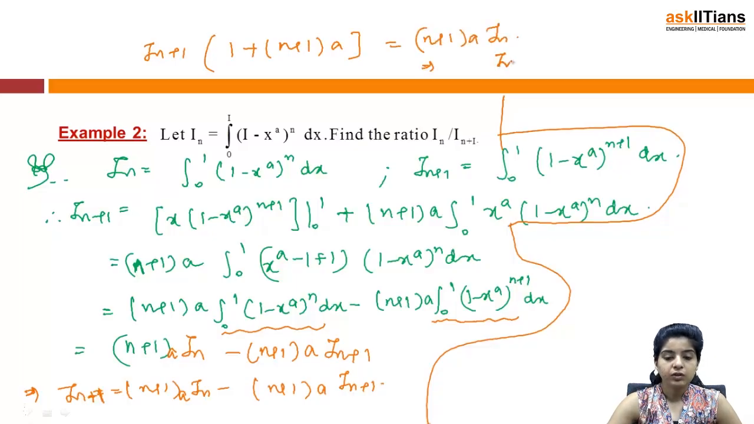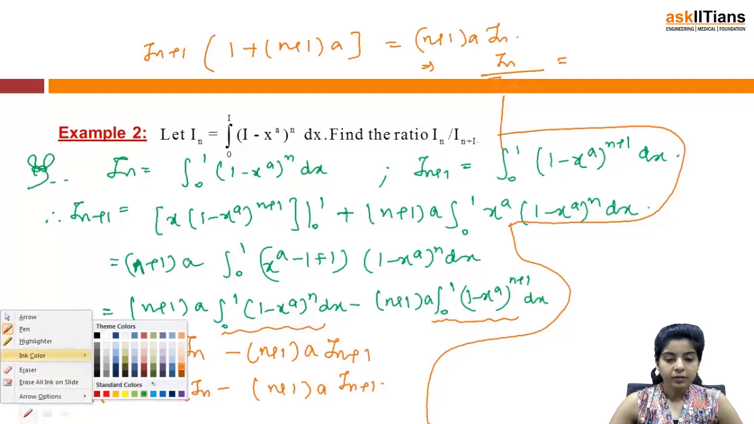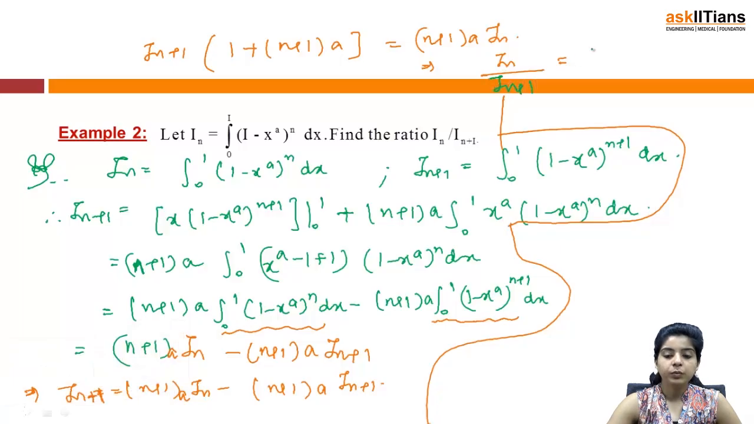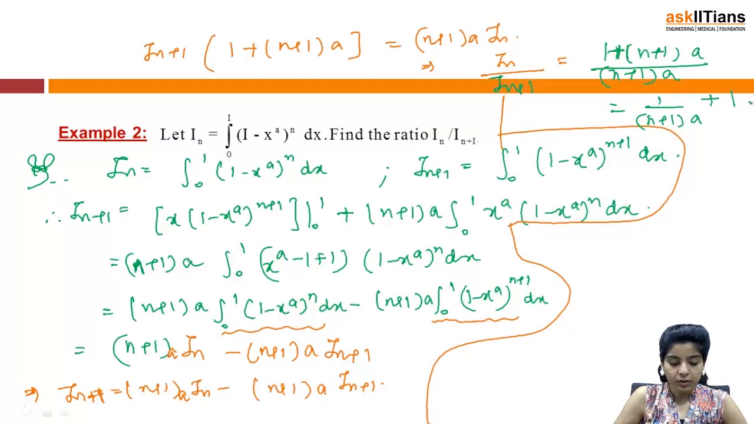So we were supposed to find out the value of In by In plus 1. So In by In plus 1 would be equal to 1 plus n plus 1 a by n plus 1 a. So this is ultimately equal to 1 by n plus 1 a plus 1. So In by In plus 1 is 1 by n plus 1 a plus 1. So this is how you are going to utilize these formulae.